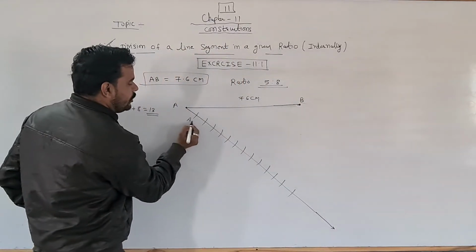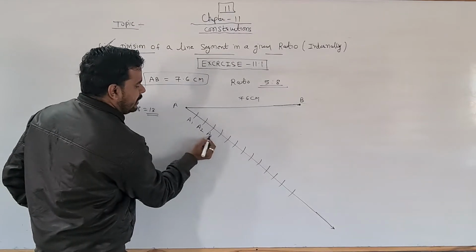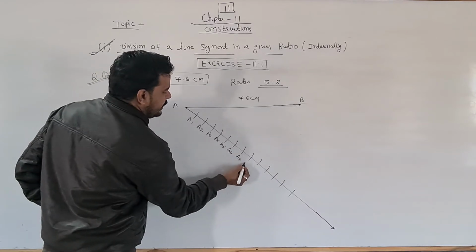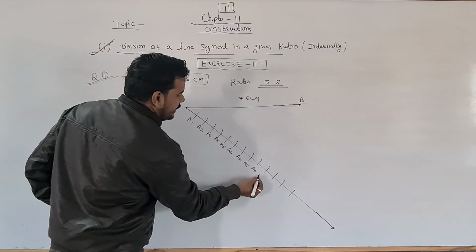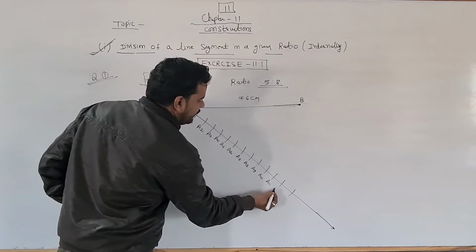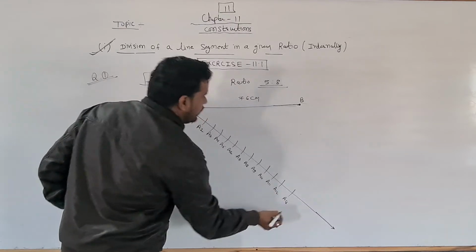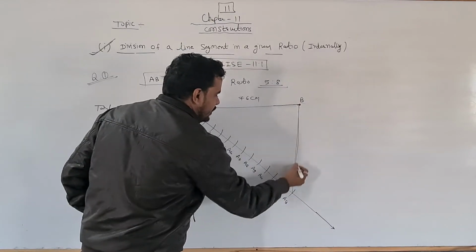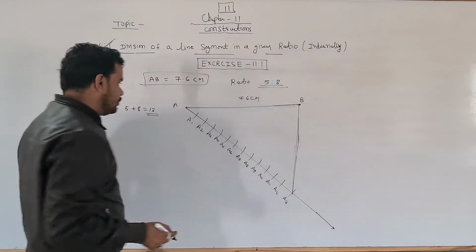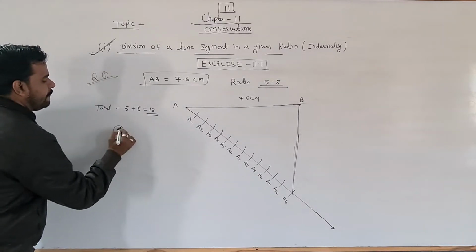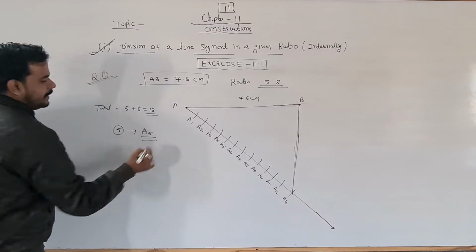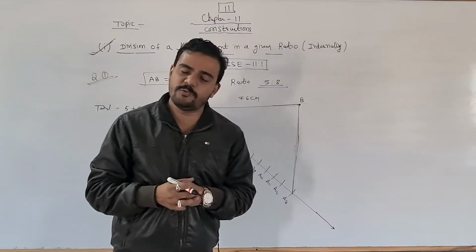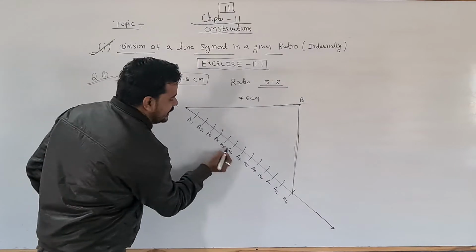And mark here, like I told you, A1, A2, A3, A4, A5, A6, A7, A8, A9, A10, A11, A12 and A13. I told you to join A13 directly to this point. See, you have to join it with this. I hope you understood. After that, our first ratio is 5. 5 means A5. Whatever process we did in the last lesson, here also we have to do like this only. This is our A5.